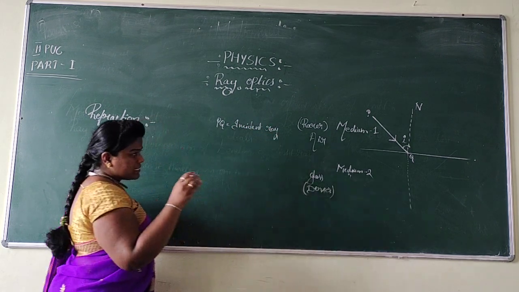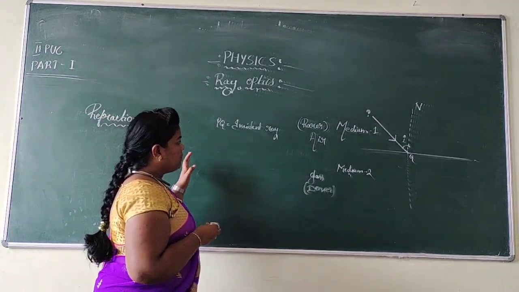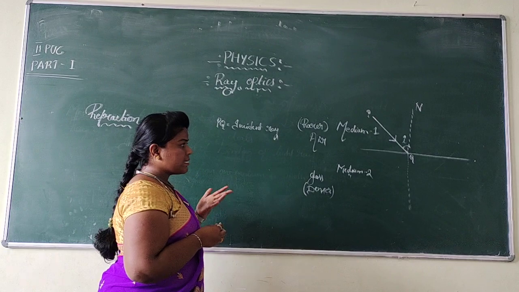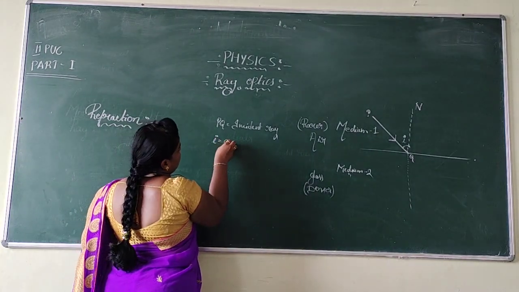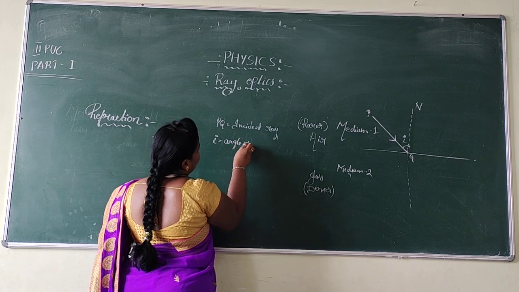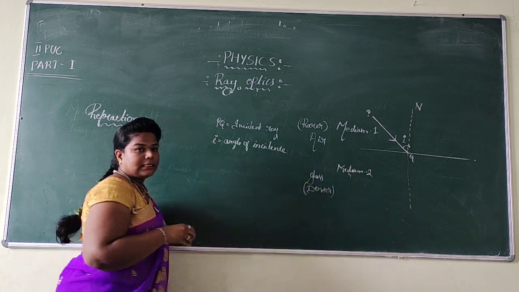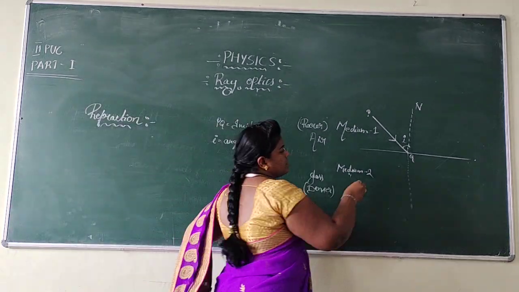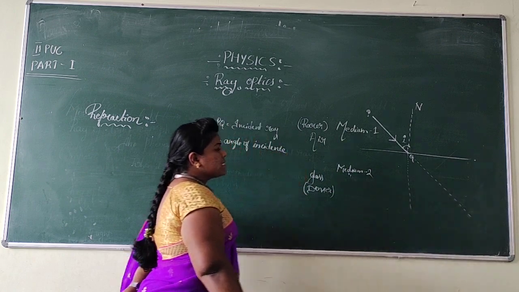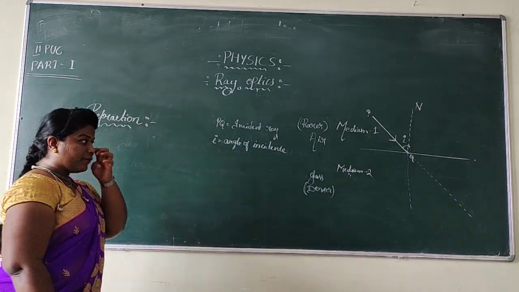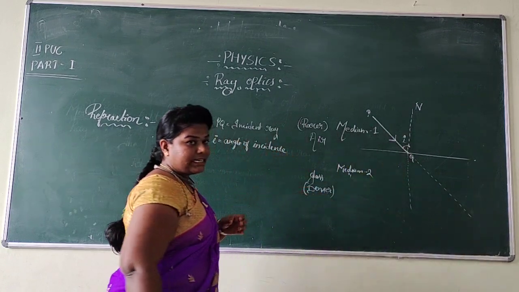See, this is just a starting class for ray optics, so I am representing all the rays. In the next class I am not going to represent all such things. Whereas i is called the angle of incidence, right? Now, if I extend this, it moves like this. It is the direction of the incident ray. I just extended the incident ray.